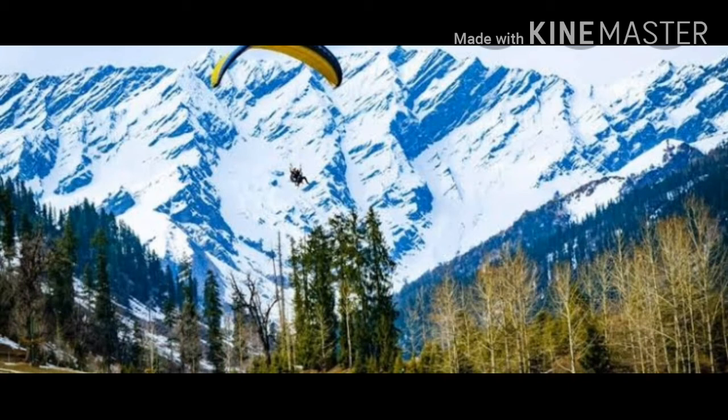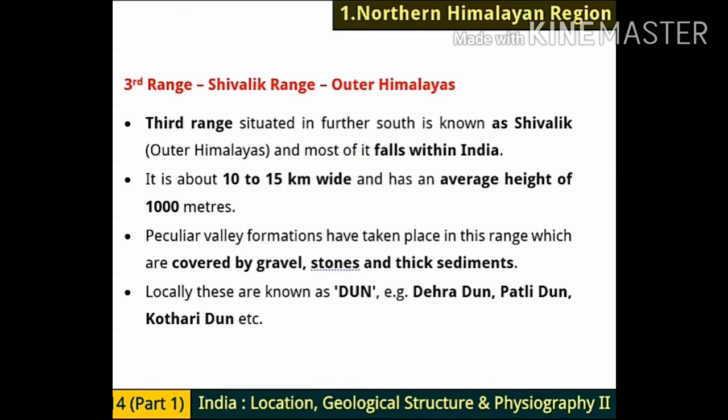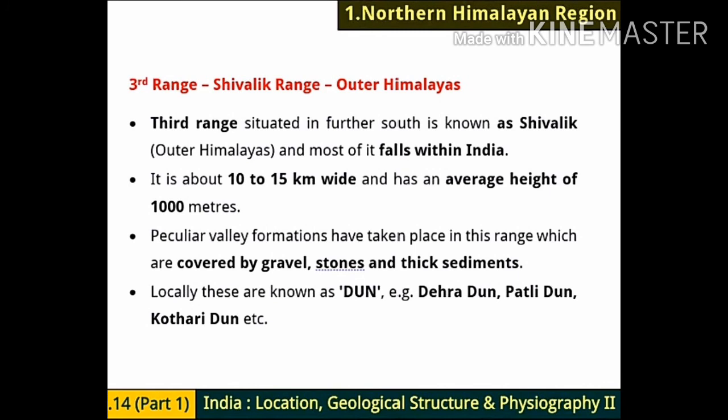Now we are coming up to the third range. It is also known as Shivalik range, or we can say Outer Himalayas. No other range is there after this. Okay, this is the third range and the last one. So don't worry, it's not much far. So we learned about the Greater, the Lesser and now Outer Himalayas. It is also known as Shivalik range. This third range, situated further south, is known as Shivalik or Outer Himalayas, and most of it falls within India. Most of its part is in India.